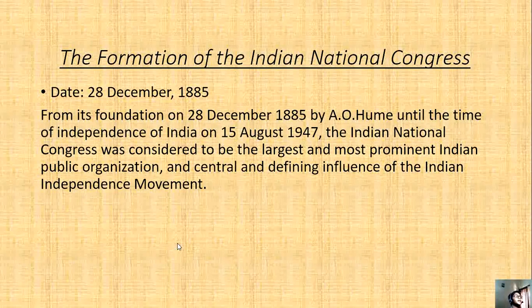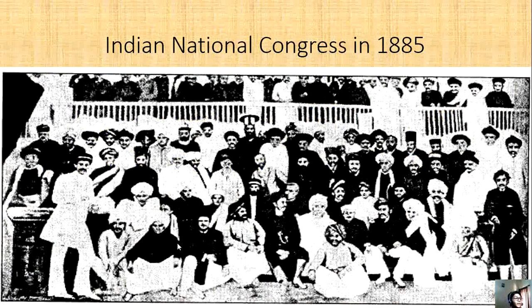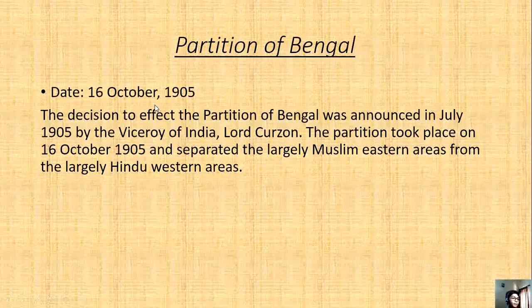The formation of the Indian National Congress. The date was 28 December 1885, when the Indian National Congress, or INC, was founded by A.O. Hume. Until the independence of India on 15th August 1947, the Indian National Congress was considered the largest and most prominent Indian public organization and the central and defining influence of the Indian independence movement. Many people joined the Indian National Congress as soon as it was founded. You can see many of them.